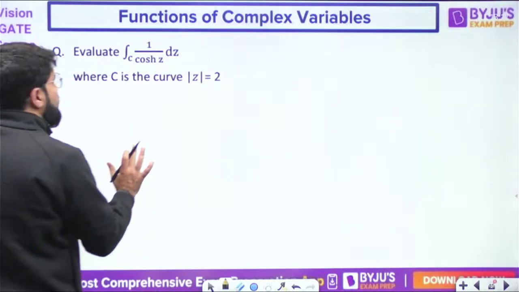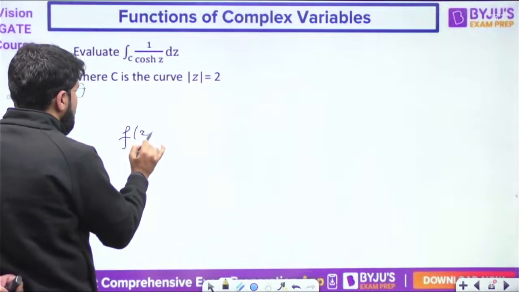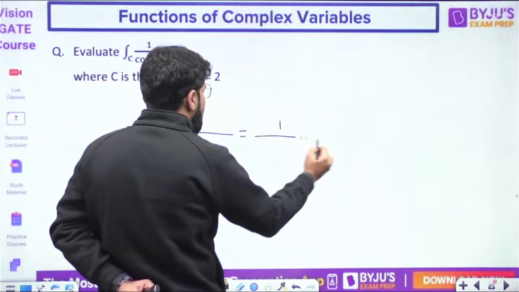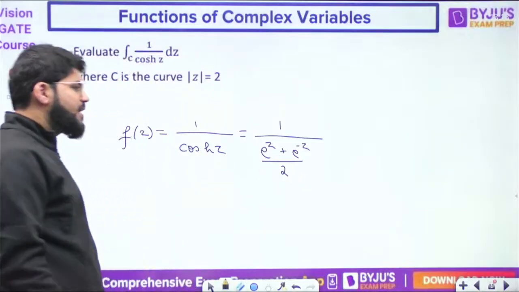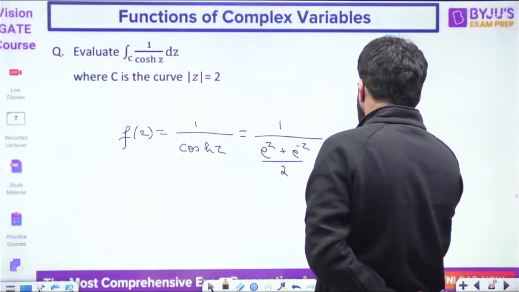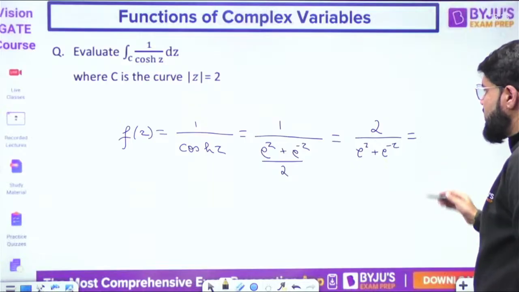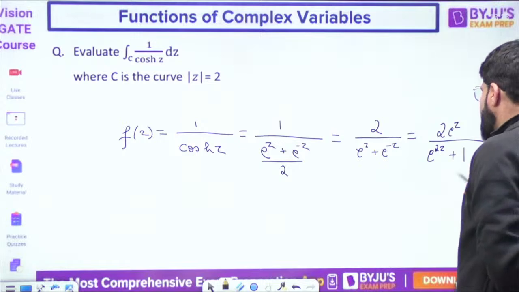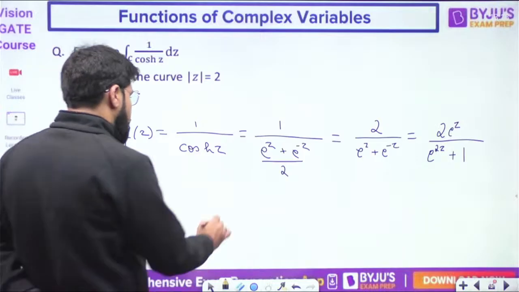Now look, here we have the integral of the form. First let us talk about f(z). The f(z) is 1 upon cos hyperbolic z. Let me break the cos hyperbolic function by Euler's formula as e power z plus e power minus z by 2. Or 2 comes to the numerator. This is 2 upon e power z plus e power minus z. Let us simplify a bit more. Multiply by e power z throughout. So 2 e power z upon e power 2z plus 1, multiplied by e power z in numerator and denominator. Okay. Now what are the poles corresponding to it?